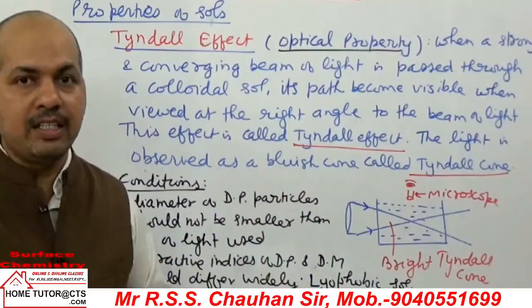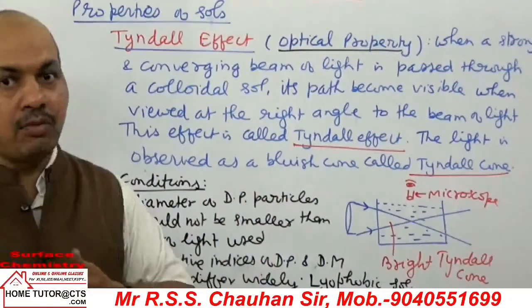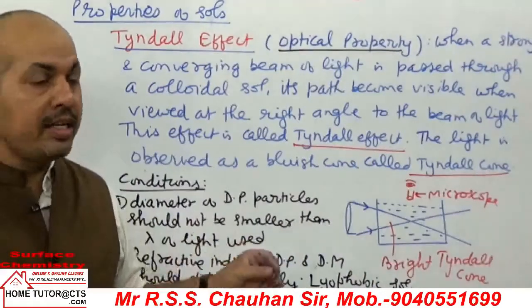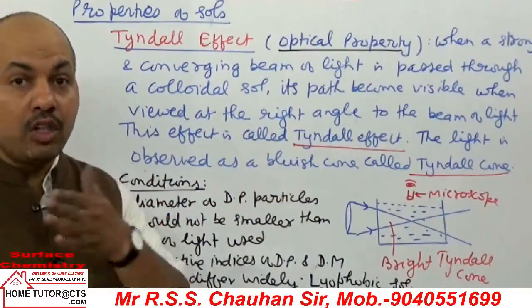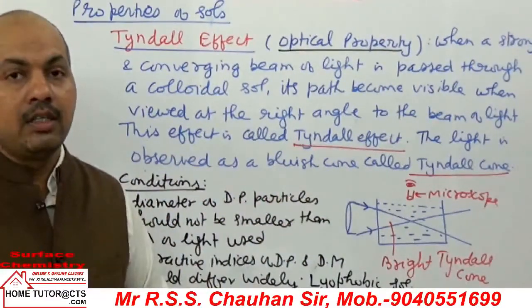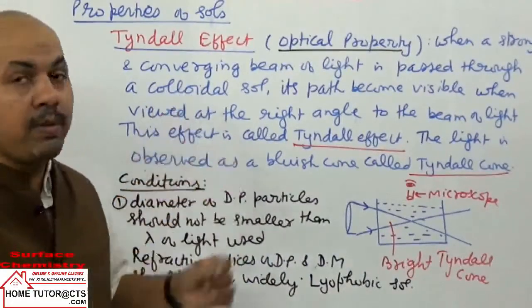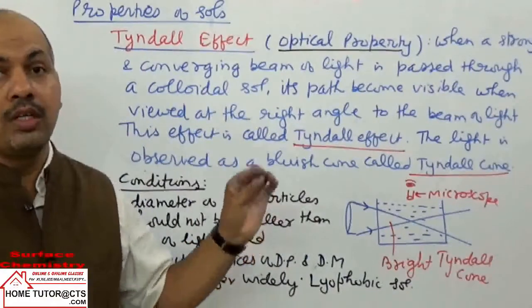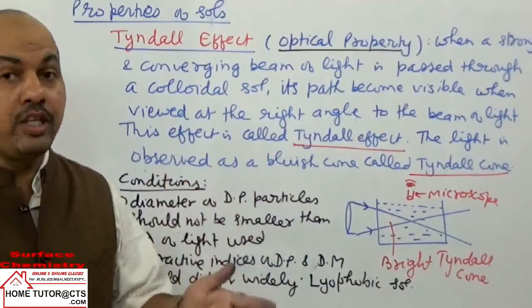By reflection of light: the light falls on the body and is reflected, then the particle becomes visible to us. Now in this case the condition is that to see a body, the wavelength of photon should be half the size of the particles. Now when you take the dispersed phase particles, what size range do they have? 10 angstrom to 1000 angstrom. And what is the range of visible light?